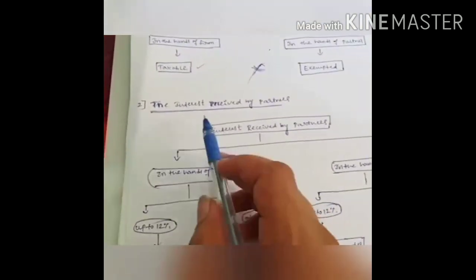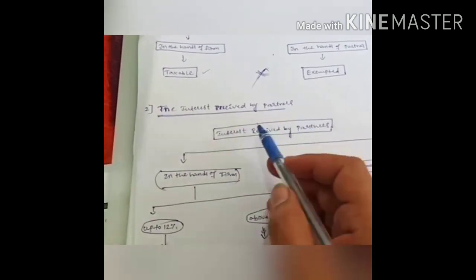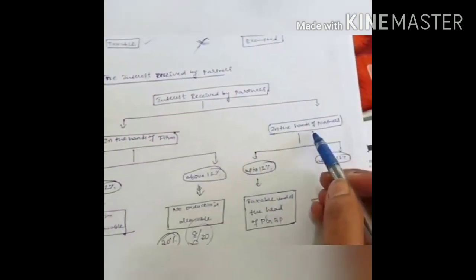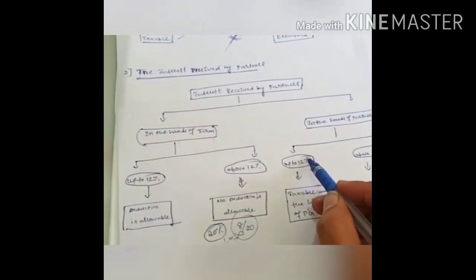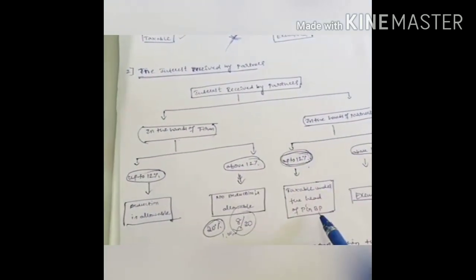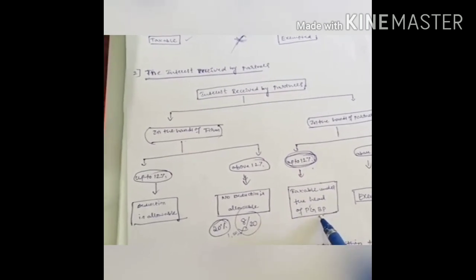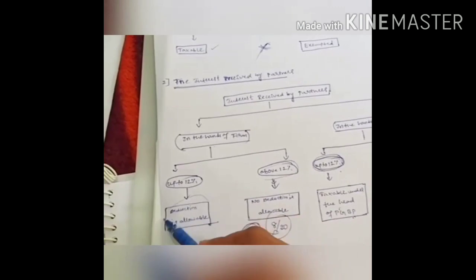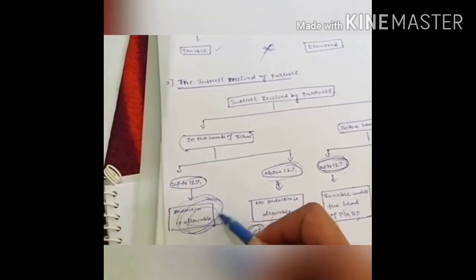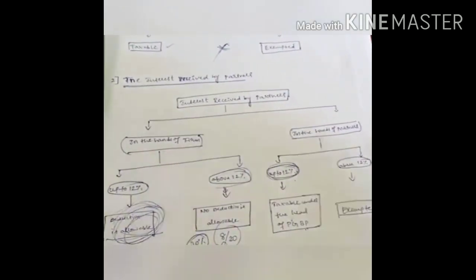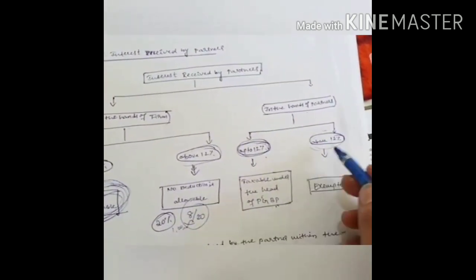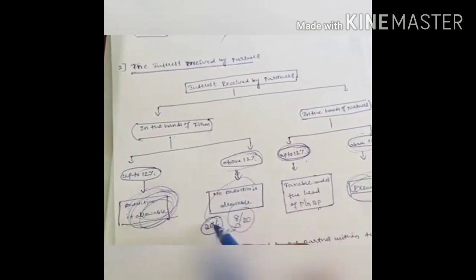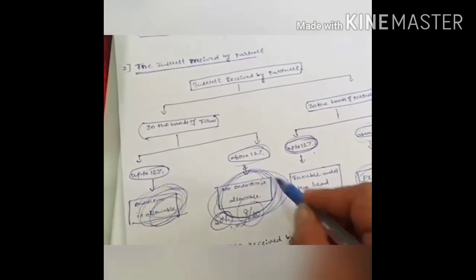The next condition is interest received by the partners. How do we compute the taxable income on interest received by the partners, in the hands of the firm and in the hands of the partner? Up to 12% is taxable in the hands of the partner. When you are computing the taxable income of the book profit or business, up to 12% is not taxable in the hands of the firm, because it is considered an allowable expense. If it is in excess of 12%, it is exempt in the hands of the partner, and in the hands of the firm it is taxable, considered as a non-business expense.